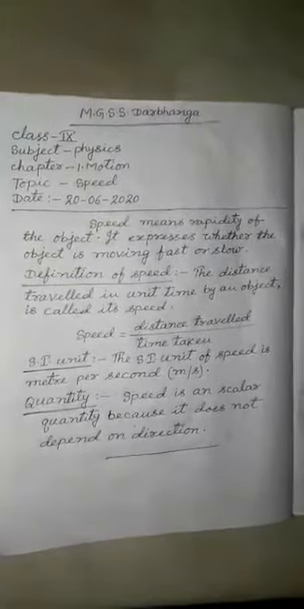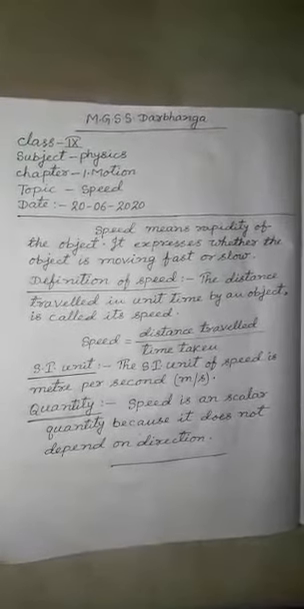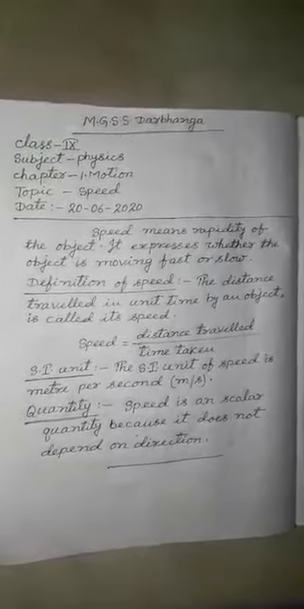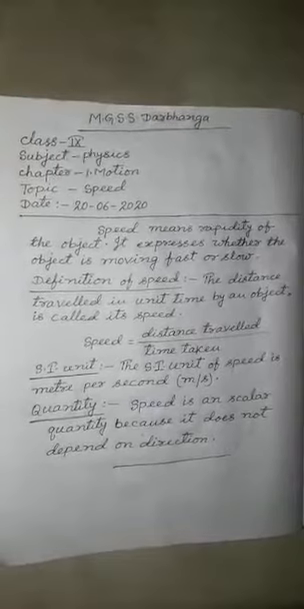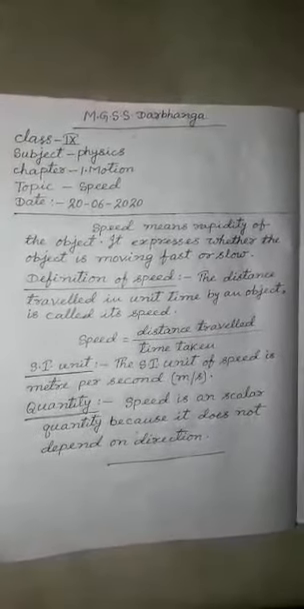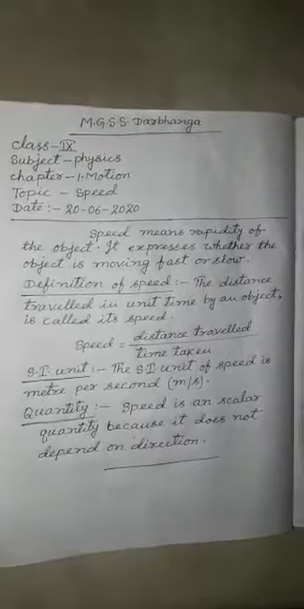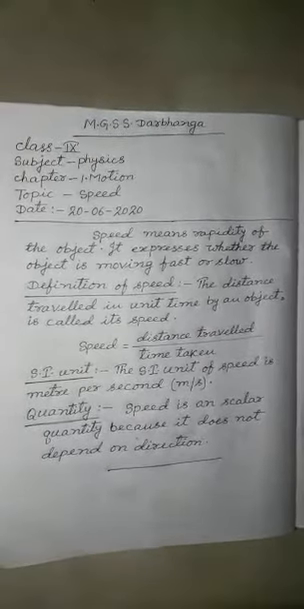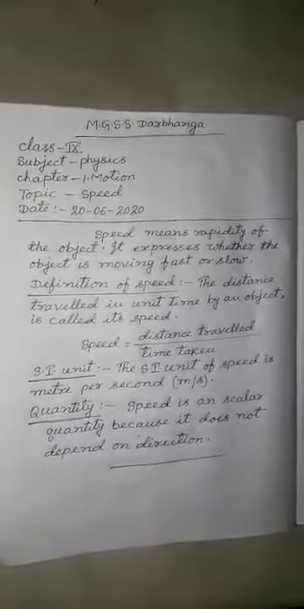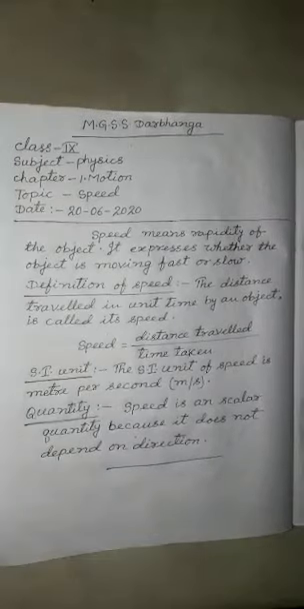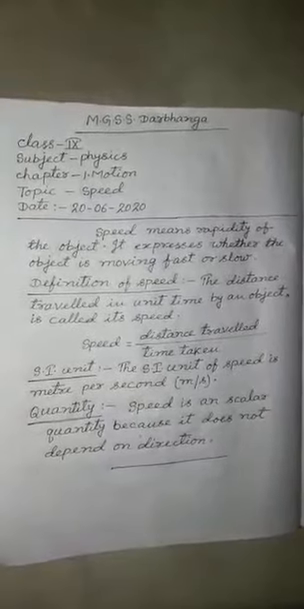Dear students, this is a common word in our daily lives. We use this word, speed, almost every day. What is its meaning? What does it express? Speed means rapidity of the object. Rapidity expresses whether the object is moving fast or slow.